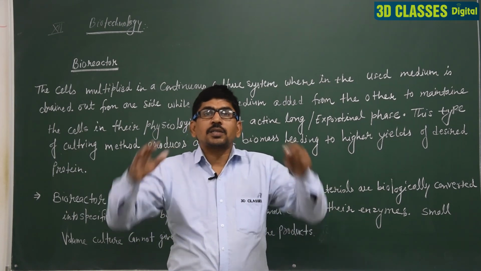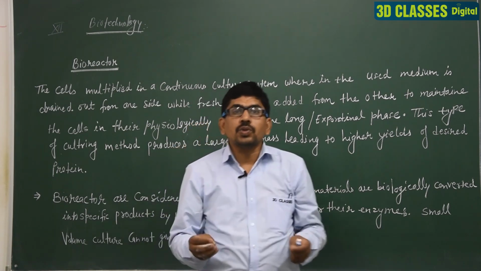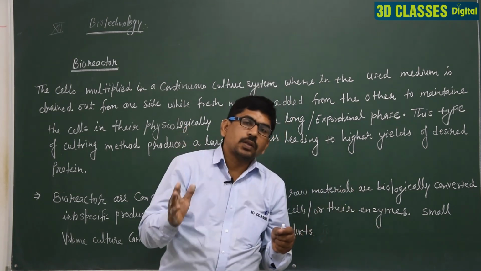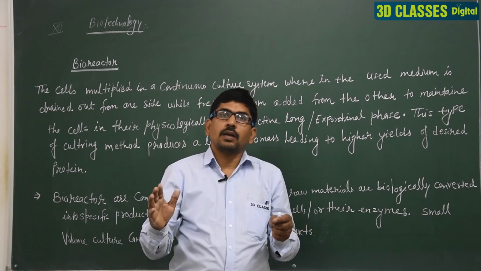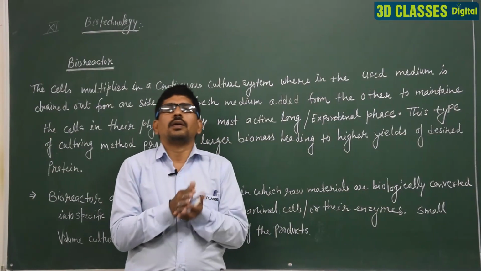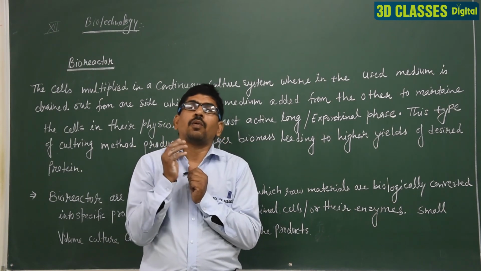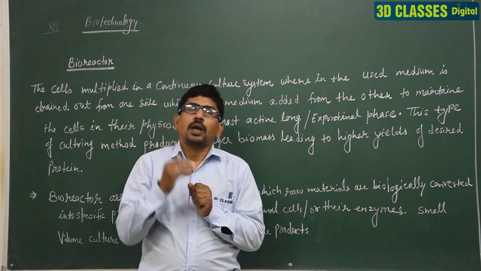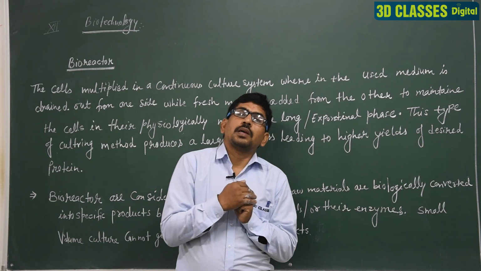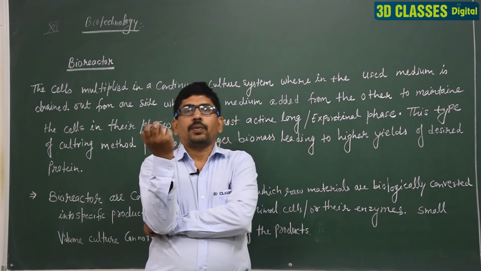ठीक है, डेट इज नोन एज द बायोरिएक्टर। तो बायोरिएक्टर इज ए स्टील कंटेनर, a large steel container that have a capacity to produce 100 to 1000 liter product, clear? The bioreactor is a steel container, and in the optimal condition it makes a large amount of the particular product, and that product is obtained by the plant cell, by animal cell, by human cells, any type of cells, microbial cells.